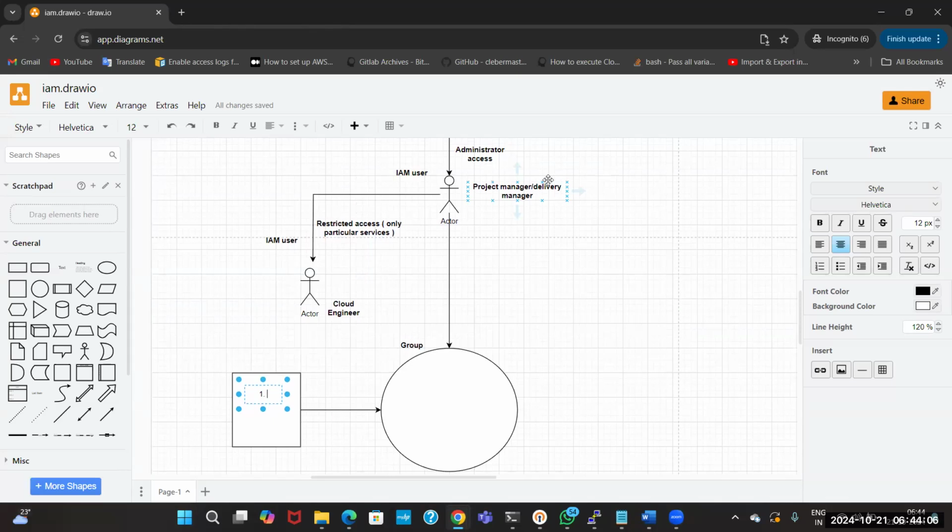What are the services commonly used by multiple users? Those services will be listed over here. We will write services like VPC, which we discussed multiple services yesterday, and S3.